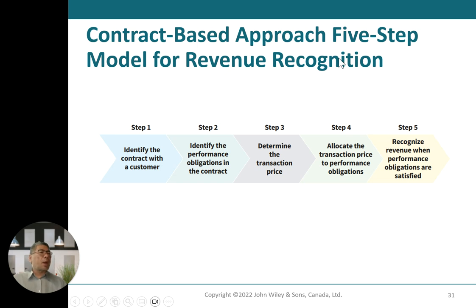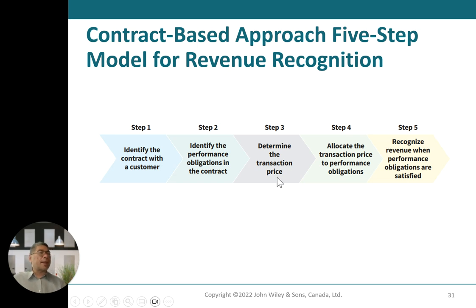Okay. The contract-based approach has a 5-step model for revenue recognition. There are 5 of them, number 1 to 5. The first one, identify the contract with the customer. For example, I'm selling my samosas to BMO. Step 2, identify the performance obligations in the contract. I must provide 5,000 samosas with a certain taste. Let's say spicy taste. Okay.